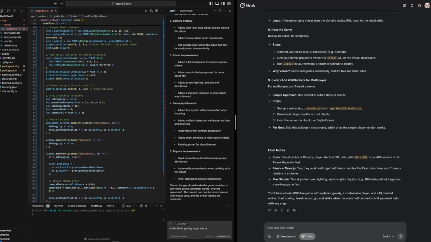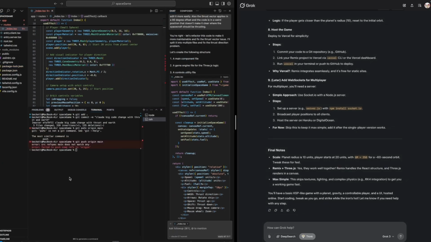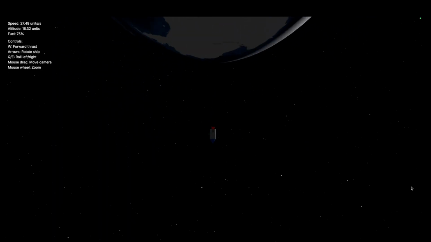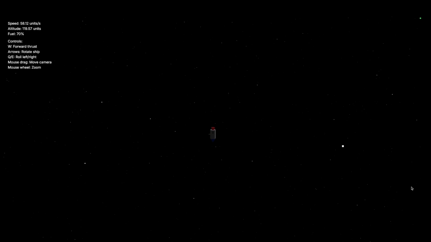And you end up having to do this a lot when vibe coding. Like the controls it wrote were so bad that I had to spend a while moving values around until the controls actually moved the rocket where I wanted it to. So once I got that done, I started working on the camera because it was being a little weird and kind of lagging behind the rocket whenever I would launch.